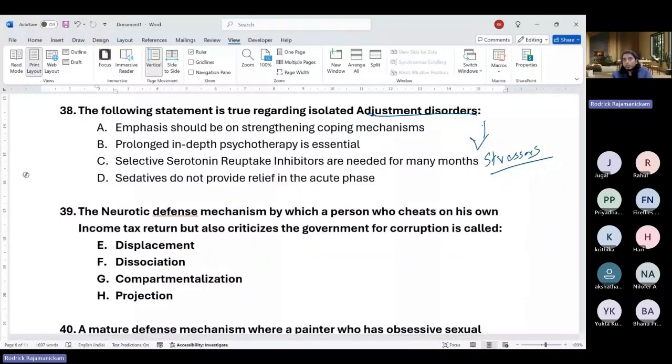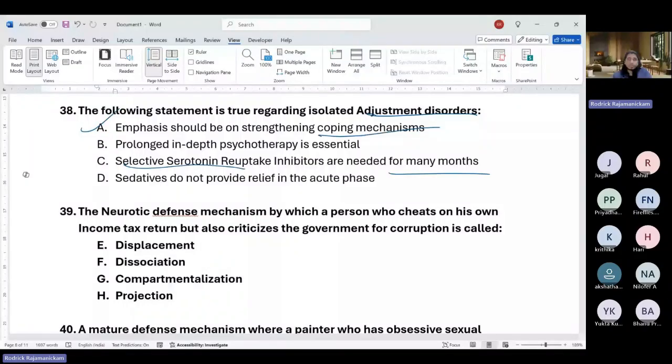So what you should do is work on their coping mechanisms. This is true. They do not need in-depth psychotherapy. It is not like some childhood attachment issues coming through, possibly present, we don't know, but it is generally not required. SSRIs are needed, but not for many months.